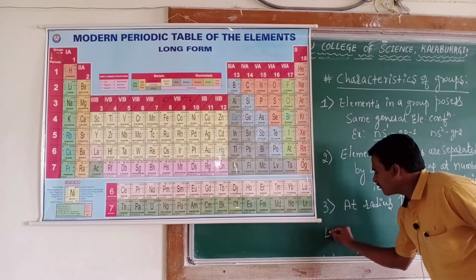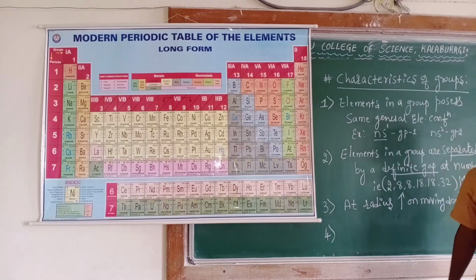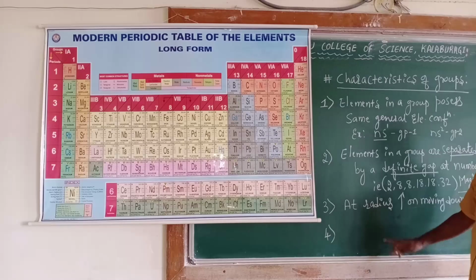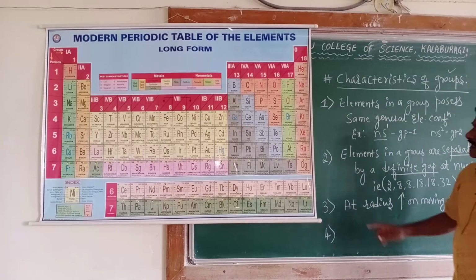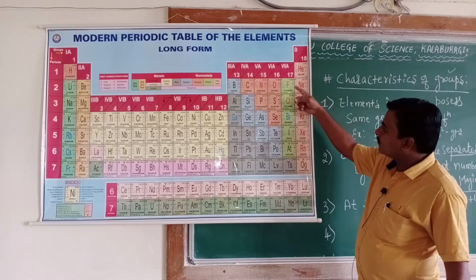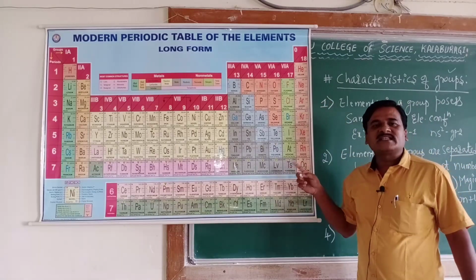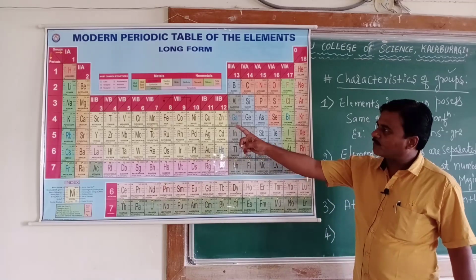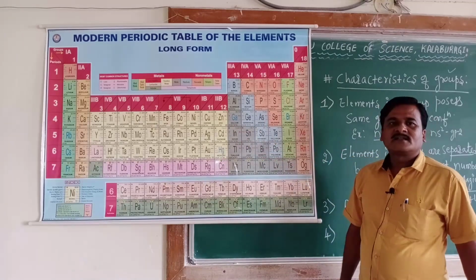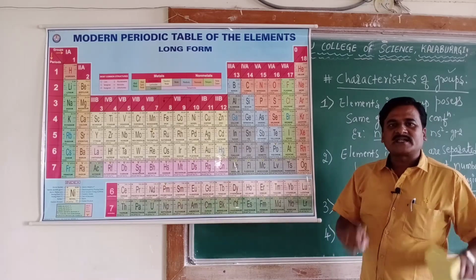And characteristic number 4. The fourth characteristic of a group is that the elements present in a group are similar in their chemical properties. Whichever group you take from group 1 to group 18, they are similar in their properties.